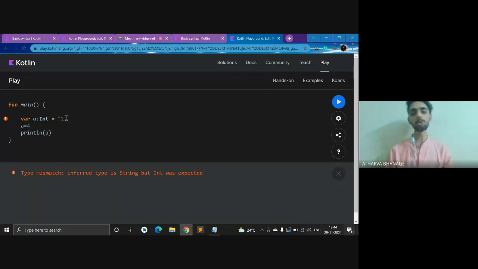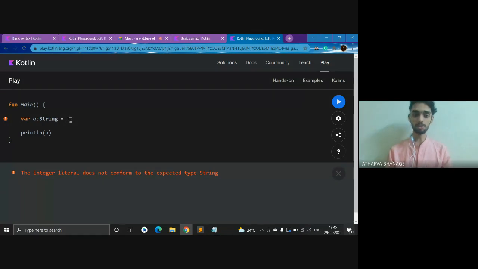How do you write a string? It's basically with these two quotes. Now if I do this, the code would work. Here I'm defining the type of variable a. So here we have int. Now if I want to define it as a string, again I get an error. Why?